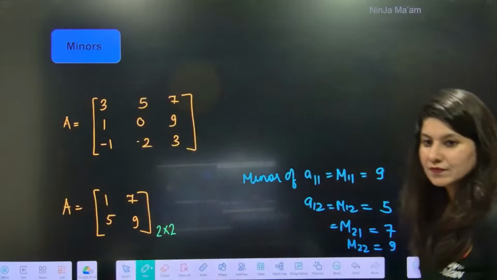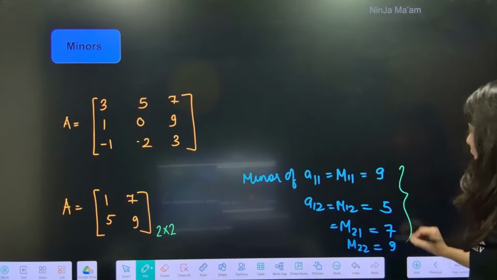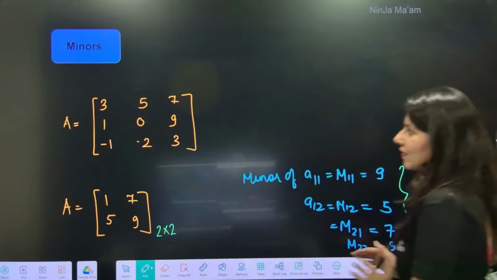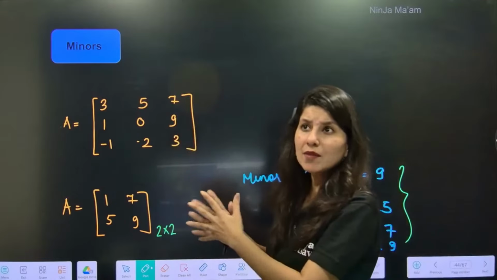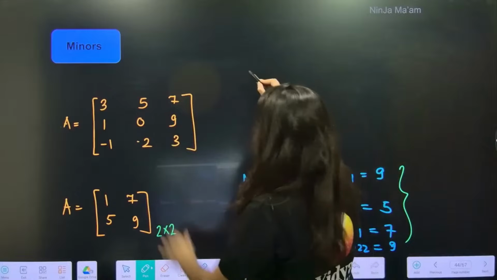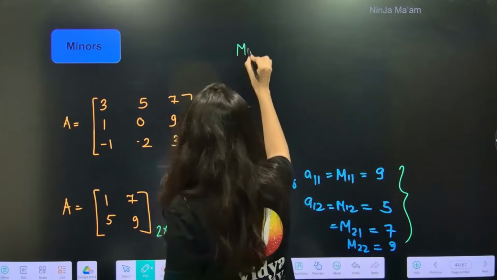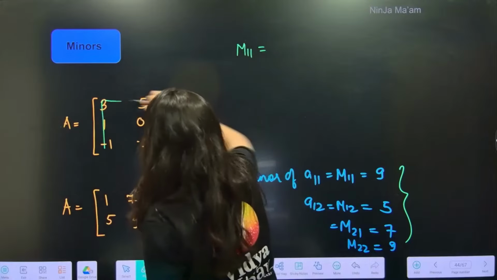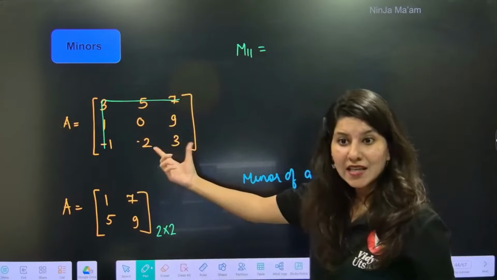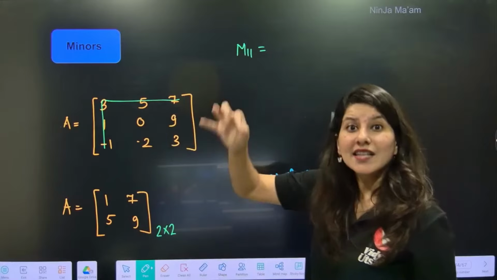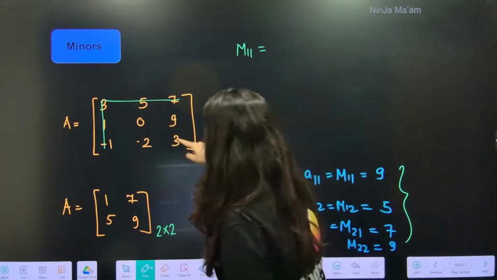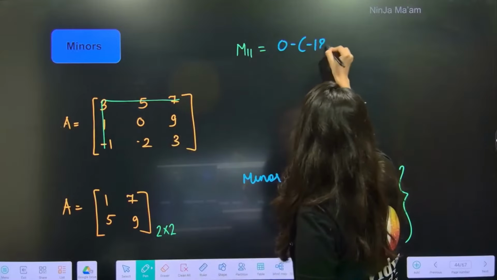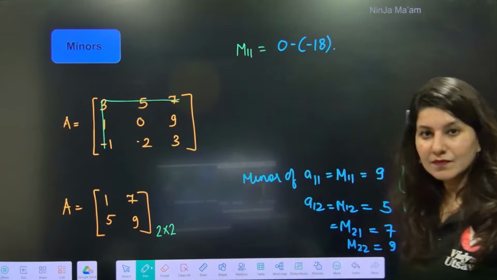Okay. Alright. So this is your matrix. Now this is your minor. But ma'am, how do we calculate the minor of a 3 cross 3? So for M11, just hide this row and this column. What is remaining? 4 elements, which means a determinant will remain. So 0 minus 18 will be the minor.